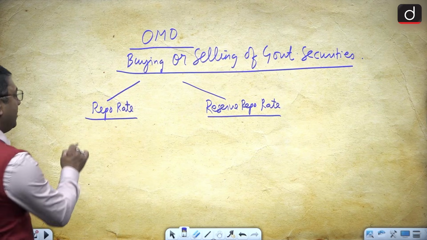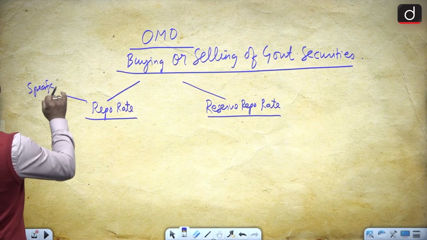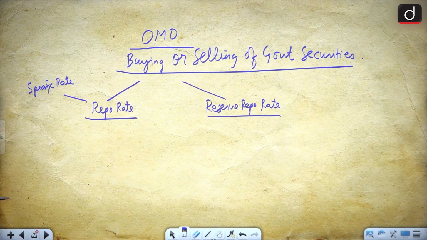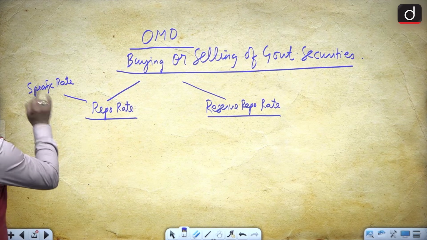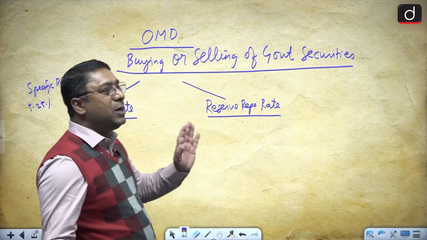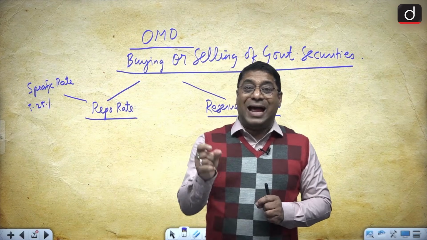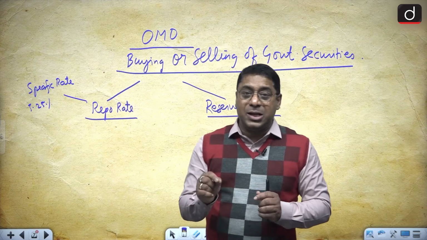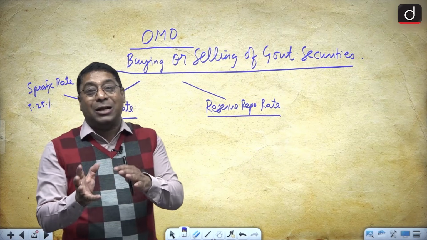This repo rate is for a specific rate, and right now the repo rate is 5.2%, all of you must know. Now, what happens in the repo rate? There is an agreement between the bank and the RBI.